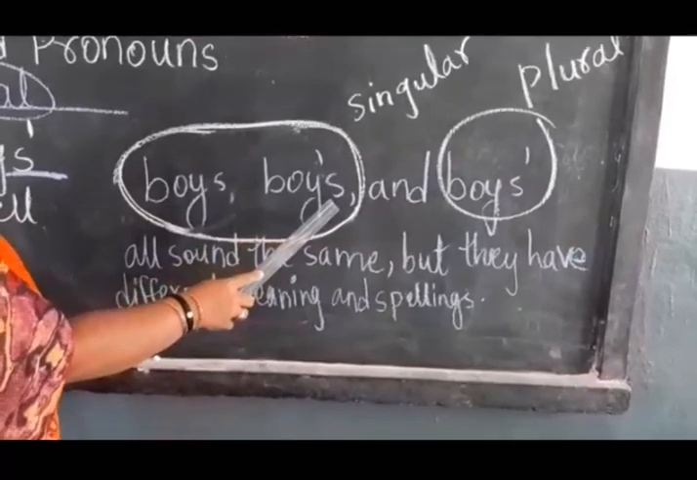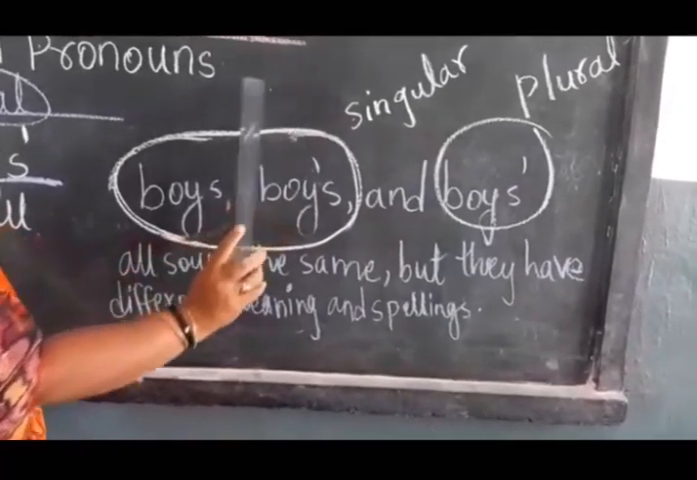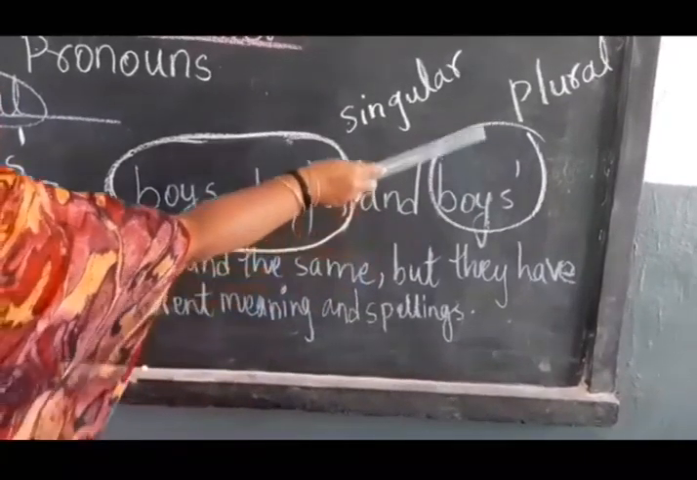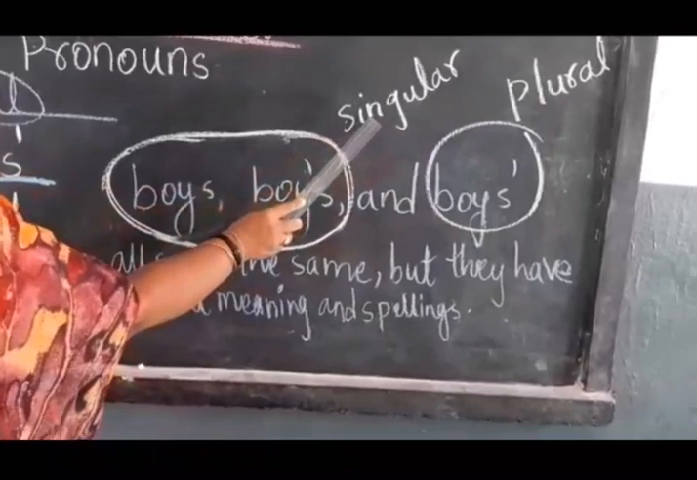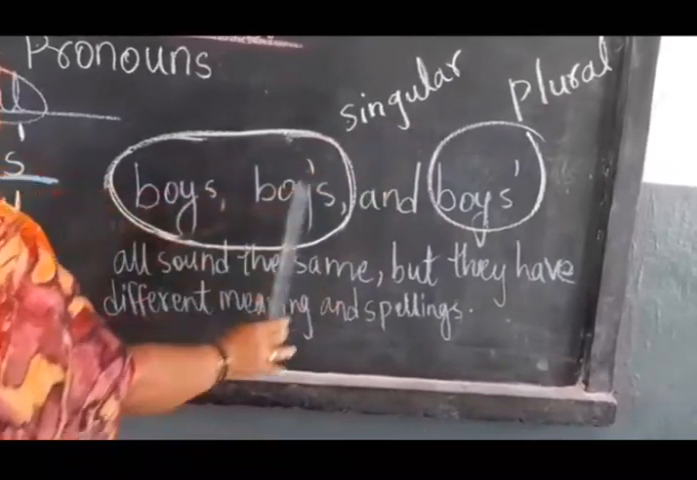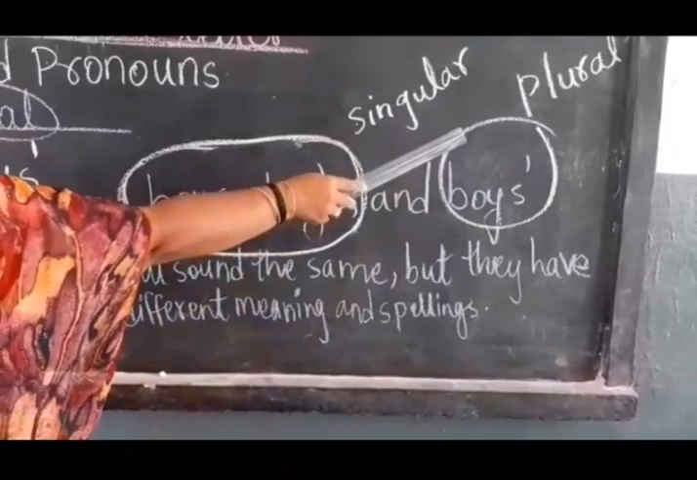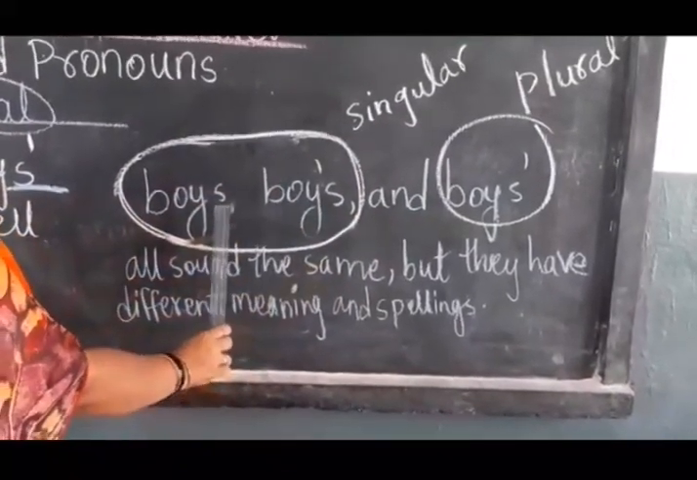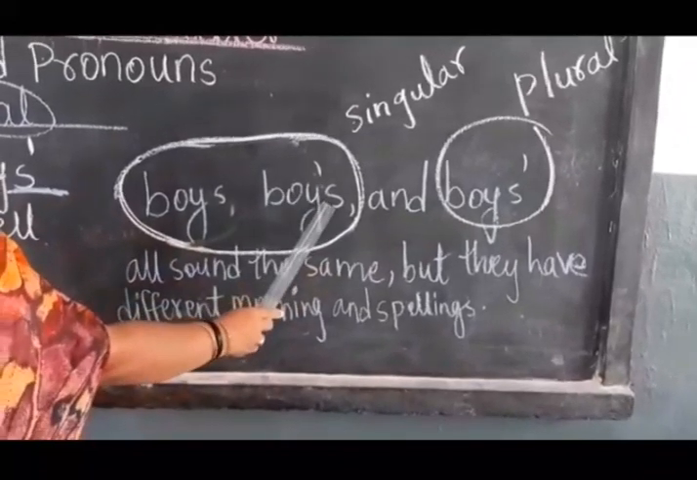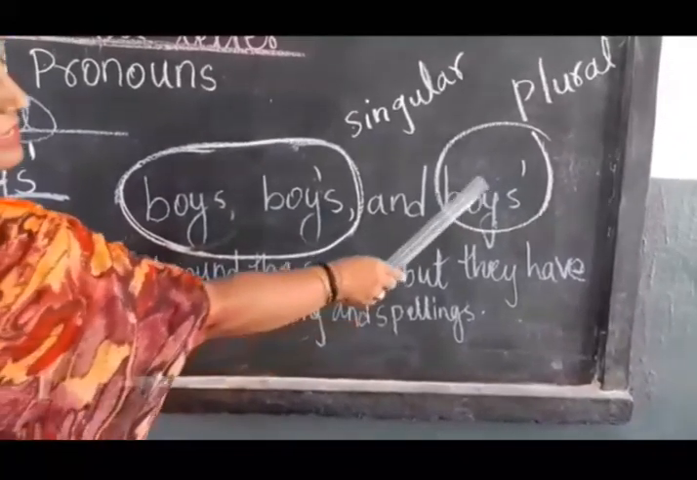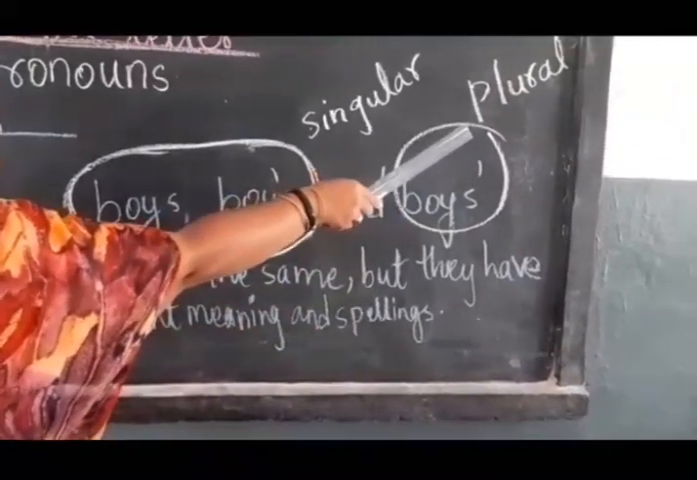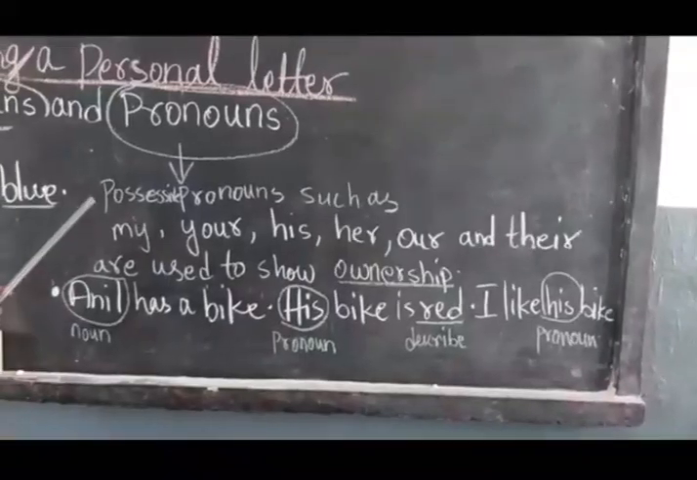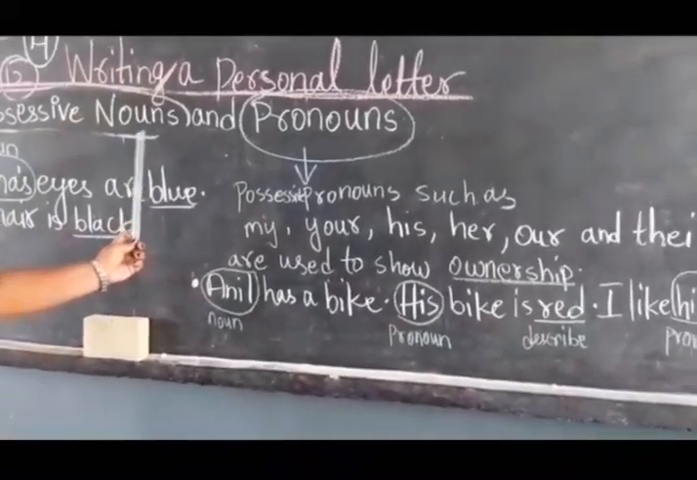B-O-Y apostrophe S comes under singular. Singular means one boy. And B-O-Y-S, then apostrophe coming here, that comes under plural. Singular means one, plural means many, children. So in possessive nouns, we see singular and plural. Apostrophe S means singular. After S, when the apostrophe is coming, that comes under plural. Now children, we have seen possessive nouns. Now we are seeing possessive pronouns.